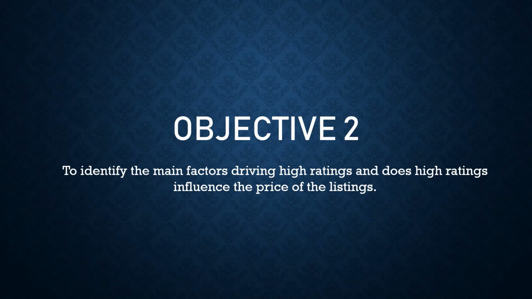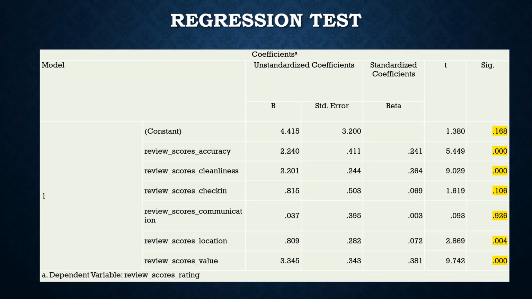The second objective is to identify the main factors driving high ratings, and thus whether the high ratings influence the price of the listings. To test the relationship of the factors and high ratings, we have done the regression test on SPSS by having review scores rating as the dependent variable and scores on accuracy, cleanliness, check-in, communication, location and value as the independent variables.